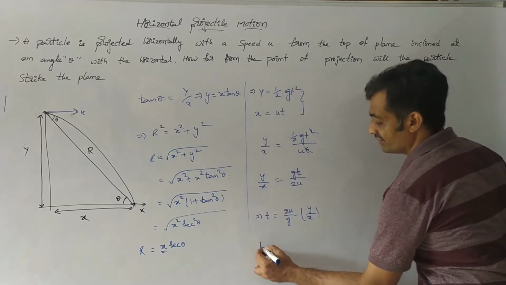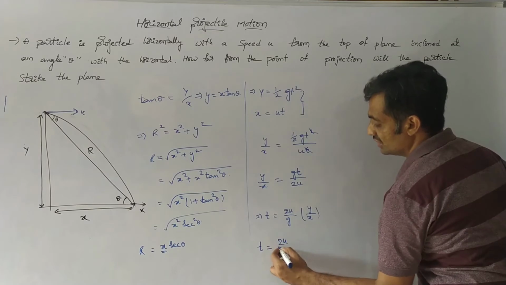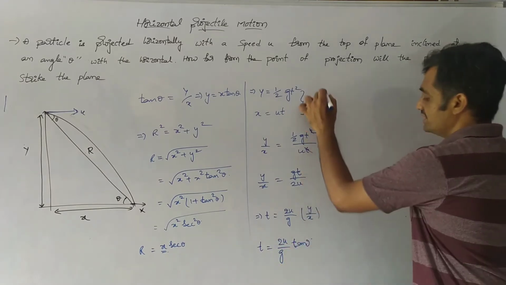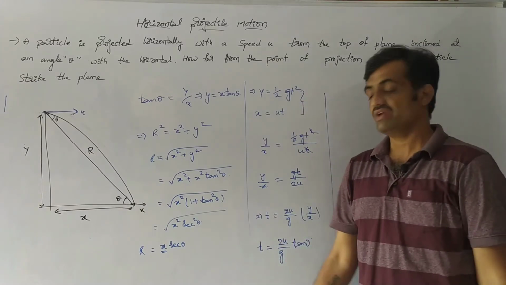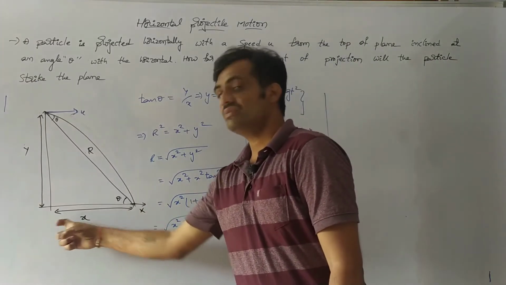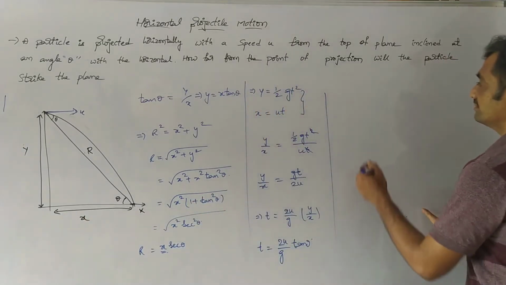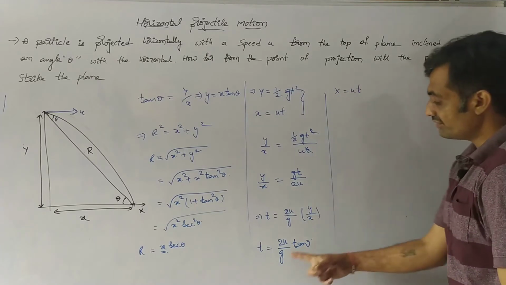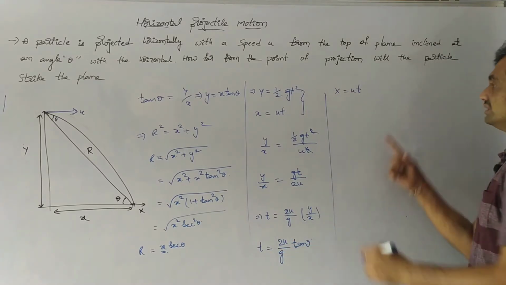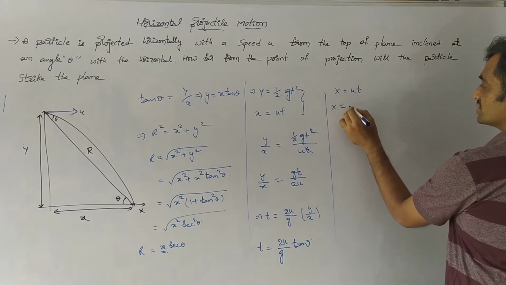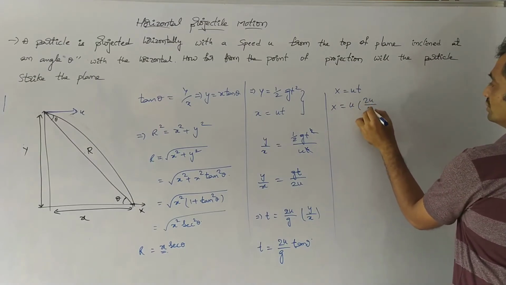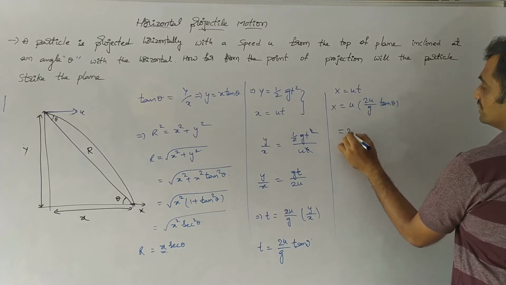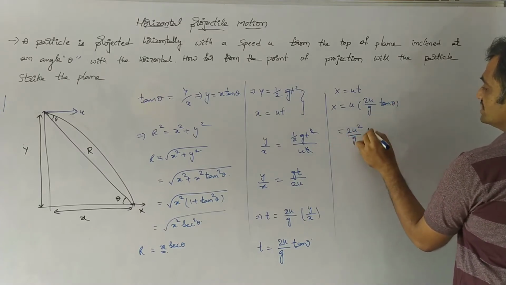So then time of flight is given as t equals 2u by g into tan theta. Now here we have to find the motion of the body along the horizontal axis. In order to represent that, we know that x equals ut, where time of flight t is equal to 2u by g into tan theta. Then we can represent the horizontal motion as u into 2u by g into tan theta. So u into u is nothing but 2u square by g into tan theta.